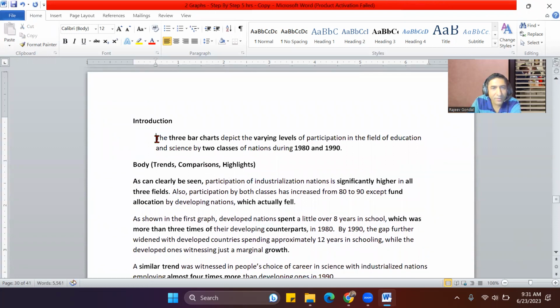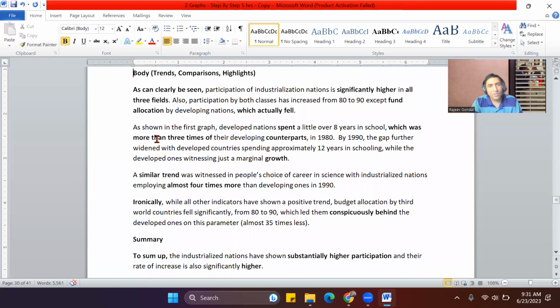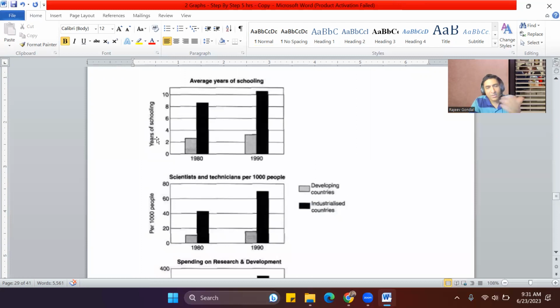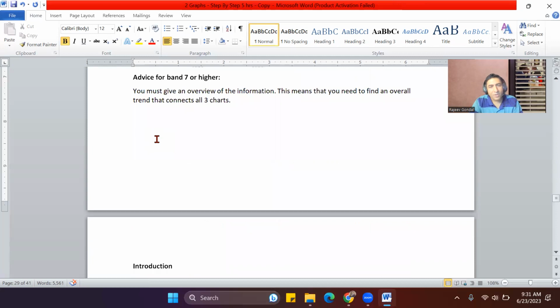Simply write the introduction the way it is. You don't even have to write the heading introduction. So the introduction is given, then the body, which talks about one graph at a time, right? And you can use all the language and content; the highlighted words are the phrases which can be used in other graphs also. And then at the end, there is a summary. The thing I want to emphasize is that don't write essays or graphs all by yourselves. Use these samples.